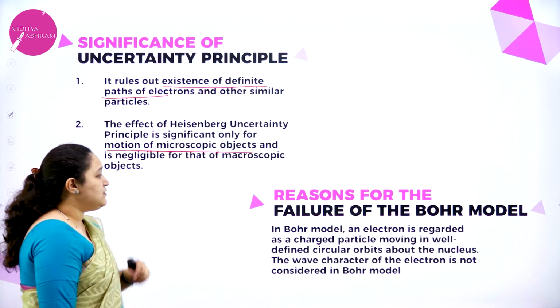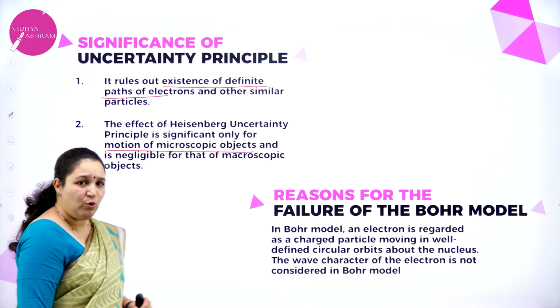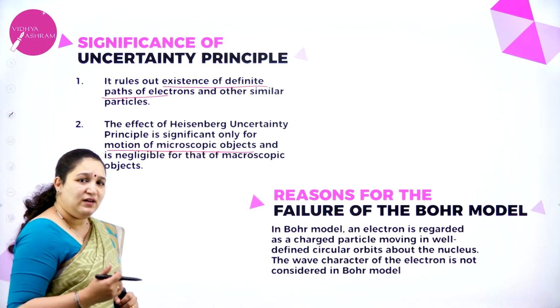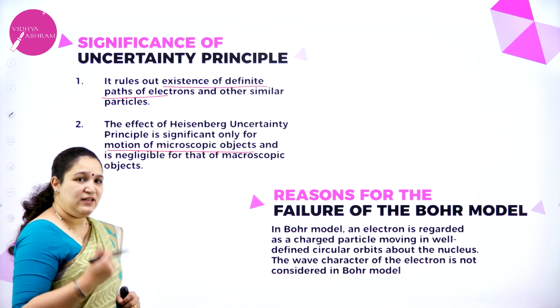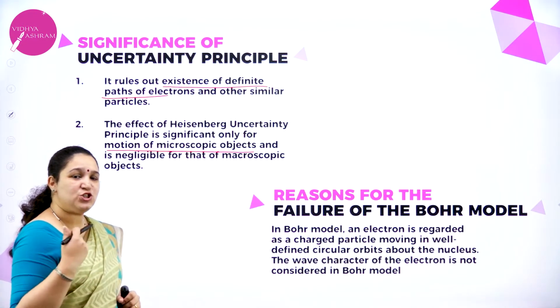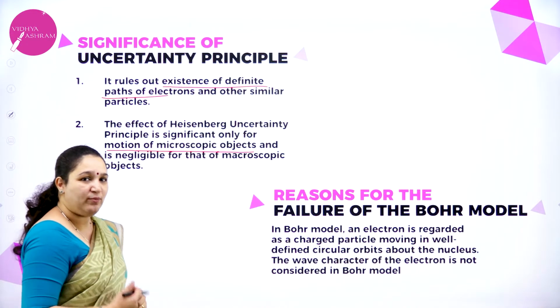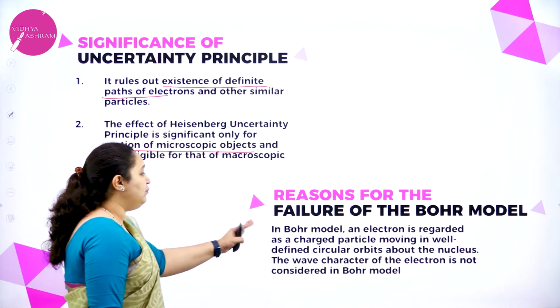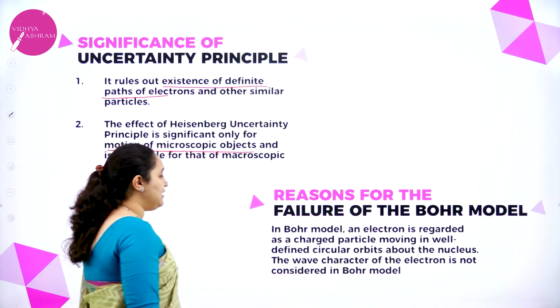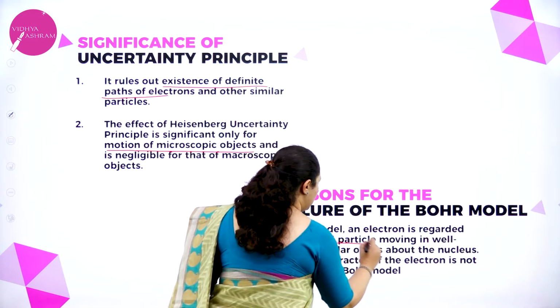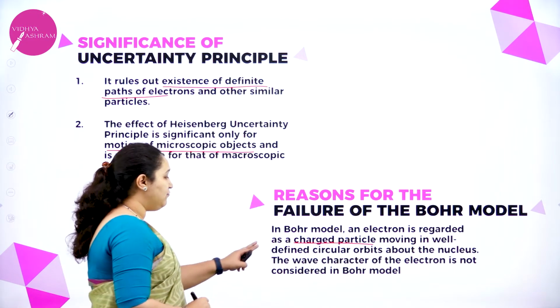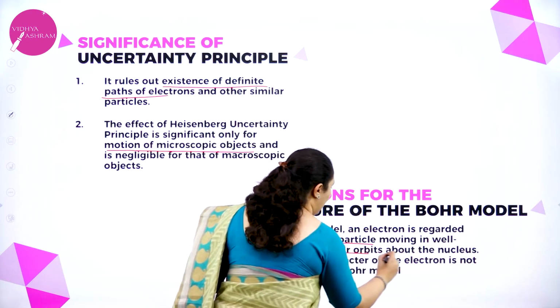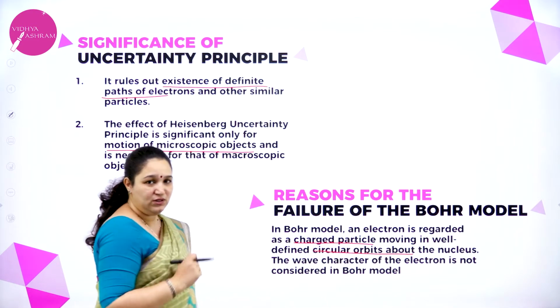Next, reasons for the failure of Bohr's model. Why did Bohr's model exactly fail, or what was the shortcoming of Bohr's atomic model? In Bohr's model, an electron is regarded as a charged particle moving in well-defined circular orbits about the nucleus.